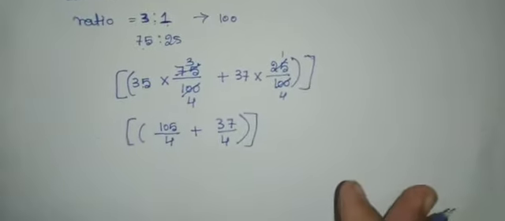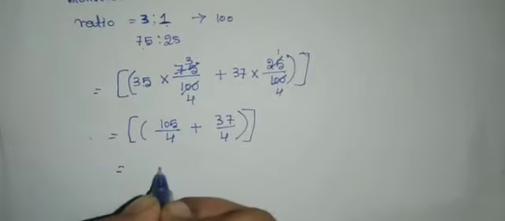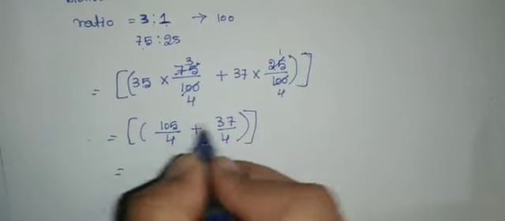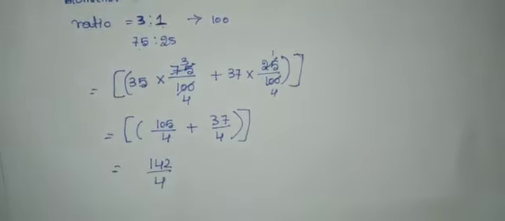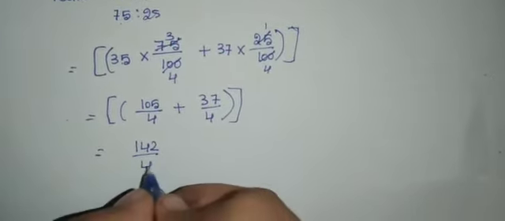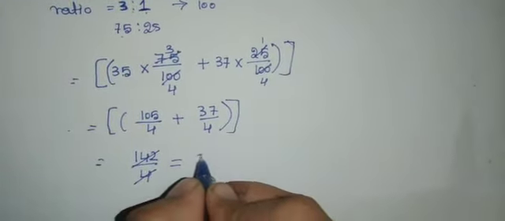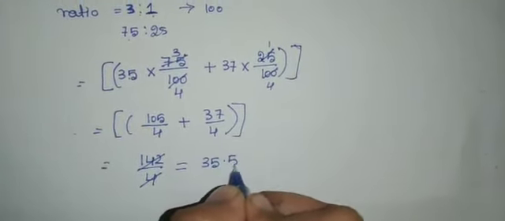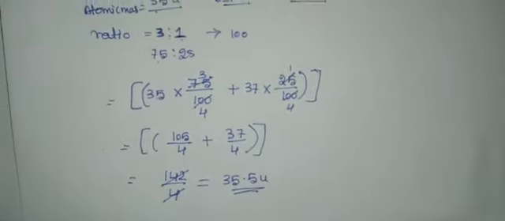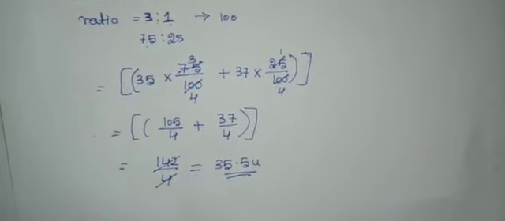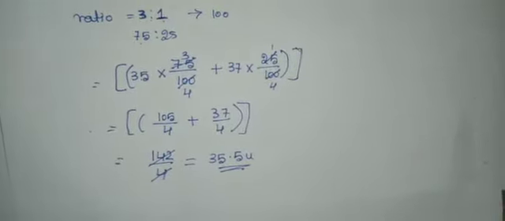So what we will get? We will get 105 plus 37, 142 divided by 4. When you divide 142 by 4, you'll get 35.5 unit. Okay, this does not mean that any one atom of chlorine has a fractional mass of 35.5 unit.